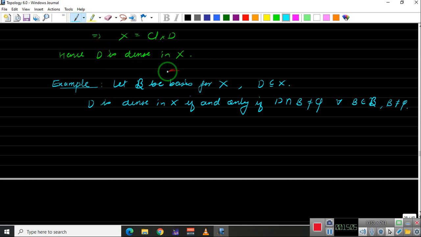So in the next video, we will talk about separable spaces. As I said earlier, the space X is separable if it has a countable dense set. So in the next video, we will talk about the definition of separable spaces, some examples and some results too. Okay, so see you in the next video.